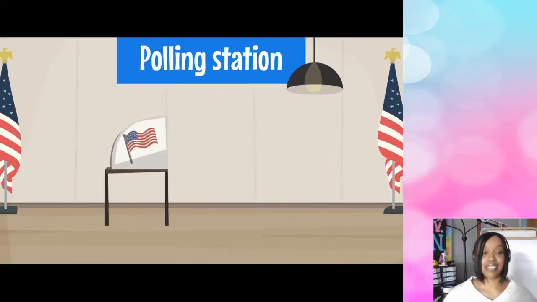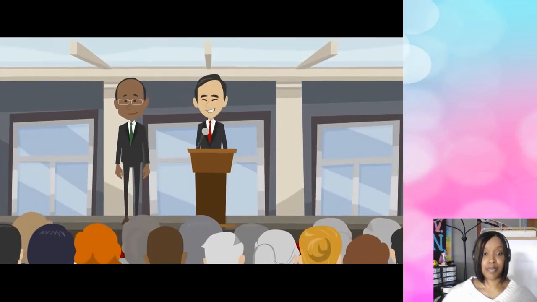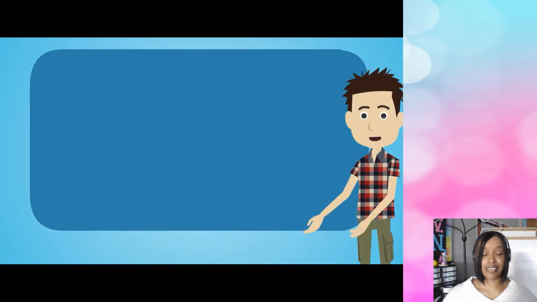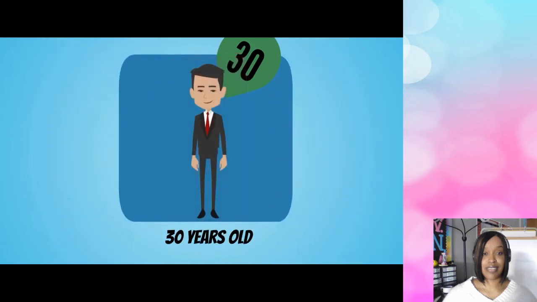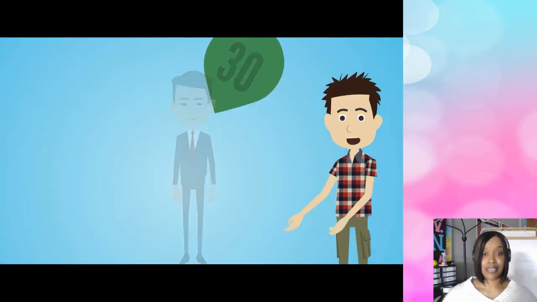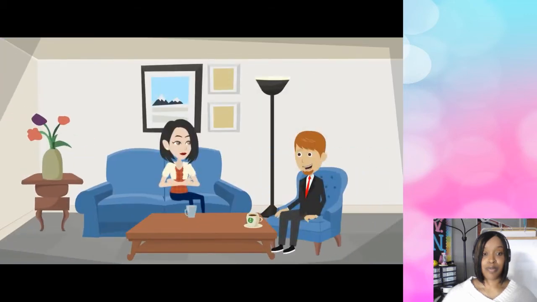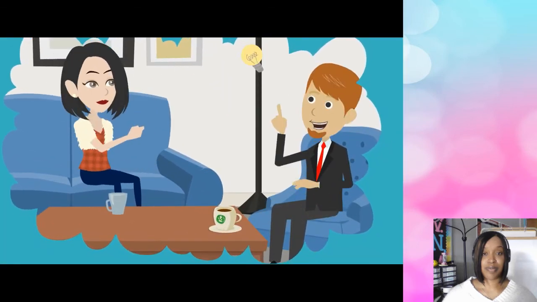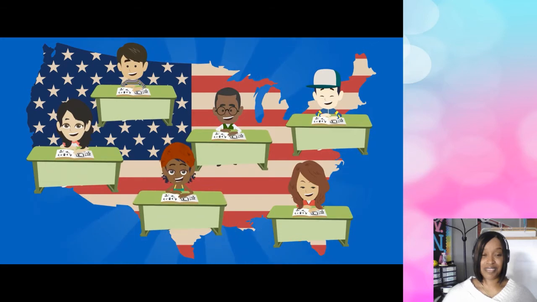Since these two groups make the rules for America, the people elected to those offices need to be wise. Therefore, the Constitution says they need to be old enough to serve in office. They can't be a little kid. A person can't become a senator until he or she is at least 30 years old, and a person can't become a representative until he or she is at least 25 years old. That means they have to be as wise and smart as your mom and dad are before they can be elected. Just think, maybe one day you'll be as smart as your mom or dad. And when that happens, do you think you'll be a senator or representative when you're that smart? Hey, the country needs you, so get real smart.